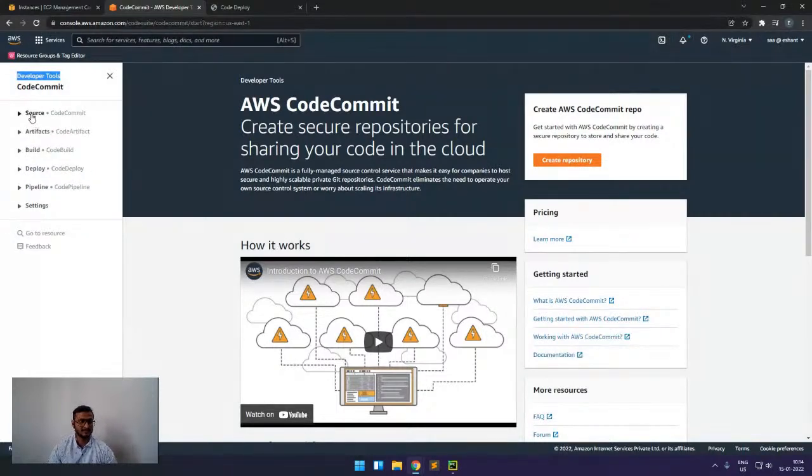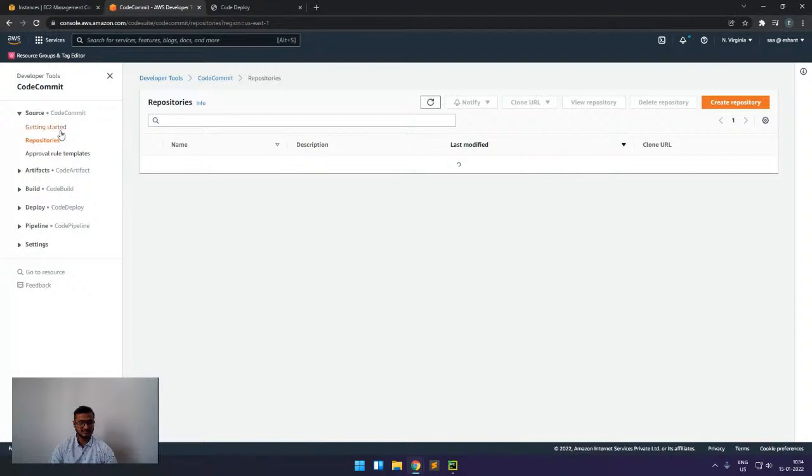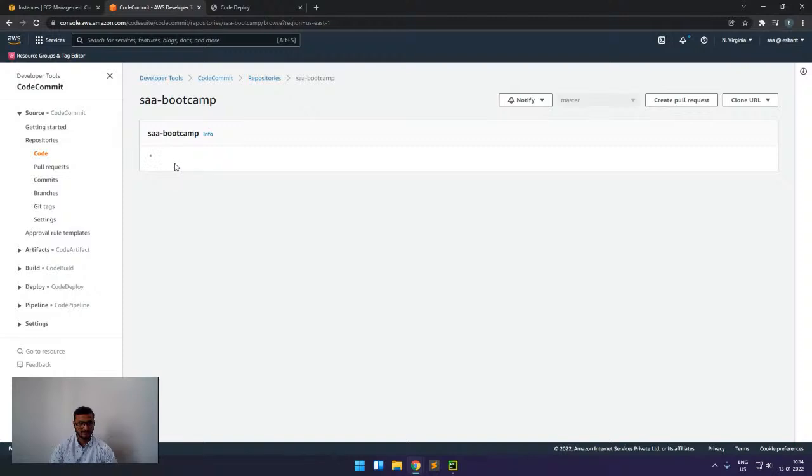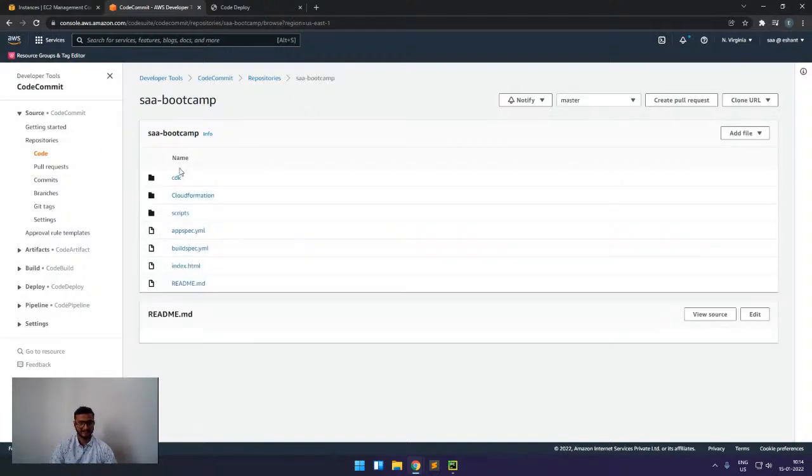For example, this CodeBuild, CodeDeploy, and CodePipeline. So all are available in a single console, which is the AWS Developer Tools. First we will start with AWS CodeCommit. In this we have the concept of a repository, like an open source version control tool. Here is the code that I have created for this demo, and we also have this readme file.